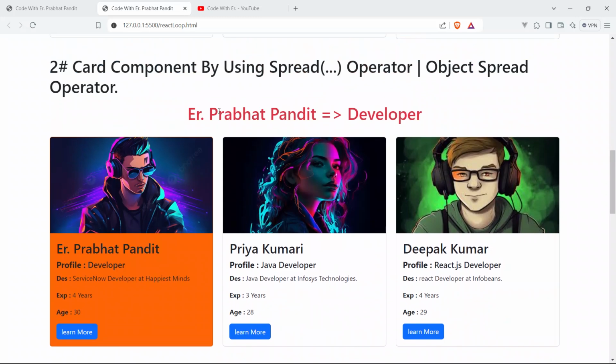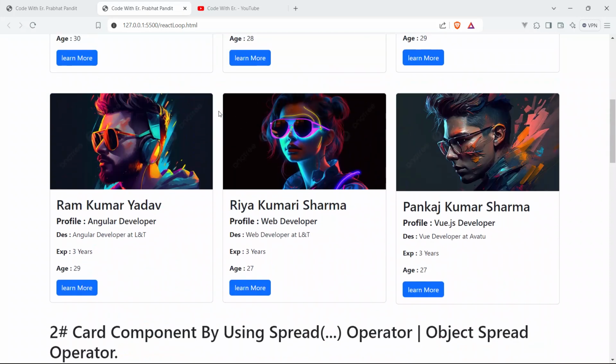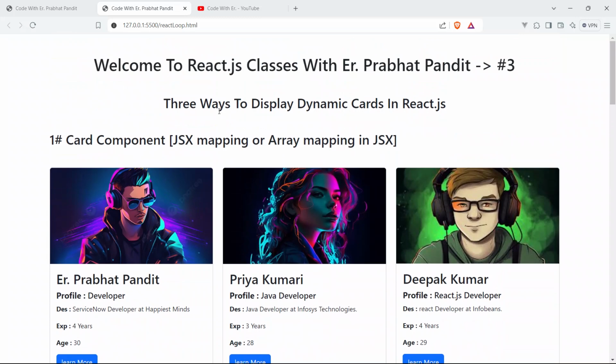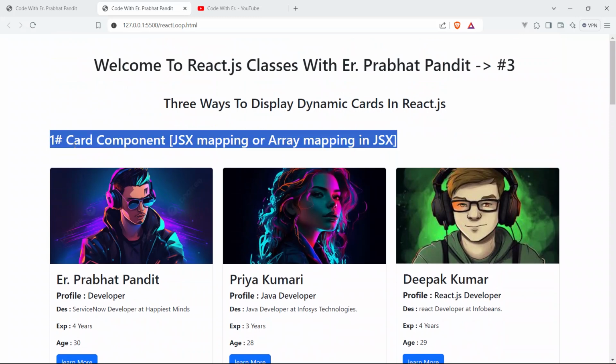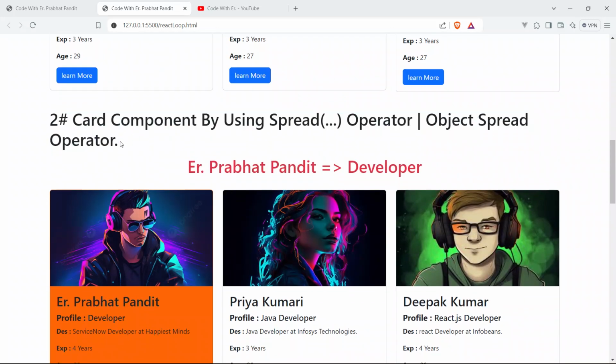If you have not watched my previous video, again you have to go and watch it, then only you will be able to learn and understand how to loop through the object, how to loop through the array of objects, and how to display dynamic cards using the first and second methods.